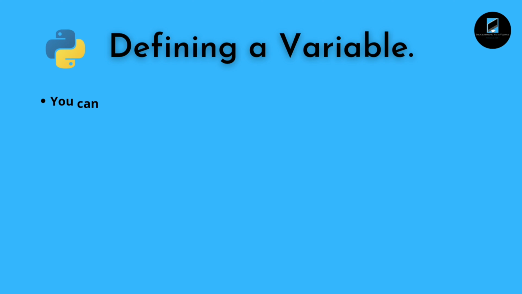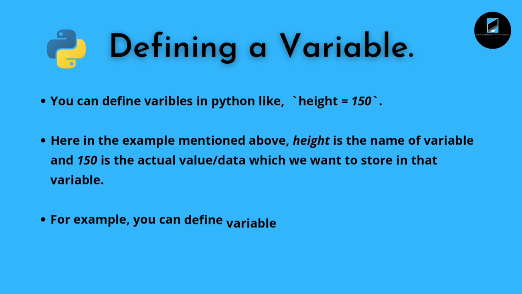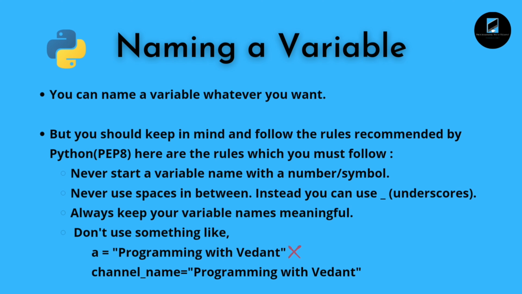So, defining a variable. You can define a variable in Python like height is equal to 150. Here in the example mentioned above, height is the name of the variable and 150 is the actual value, or you can say data, which we want to store in that variable. For example, you can define a variable like this: age is equal to 25. Here age is the name of the variable and 25 is the value which we have passed to that variable.